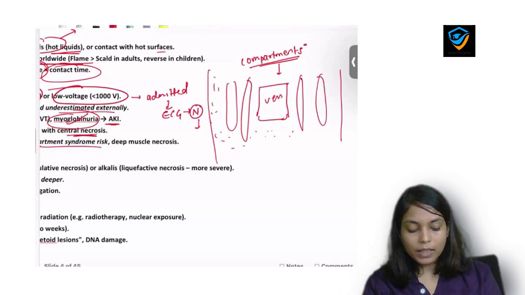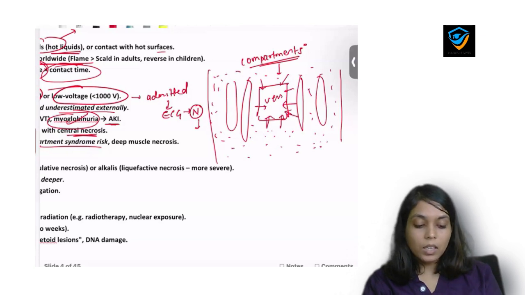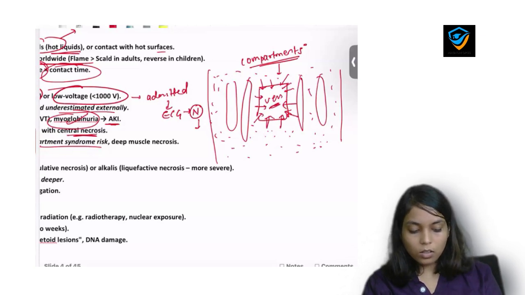In case of burn, there is increased extravascular fluid due to leaky capillaries. If there is increased fluid in that compartment, then it pressurizes this vessel, and when the pressure increases above normal, it doesn't allow the fluid inside the vessel to escape outside.